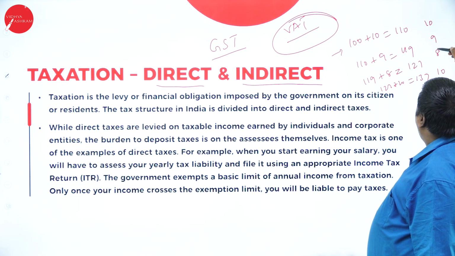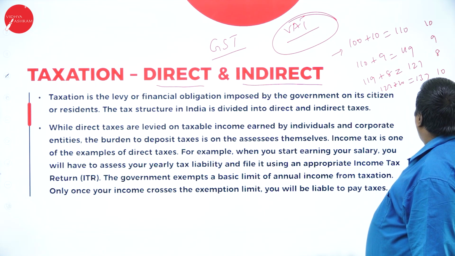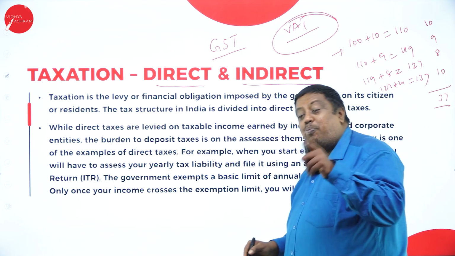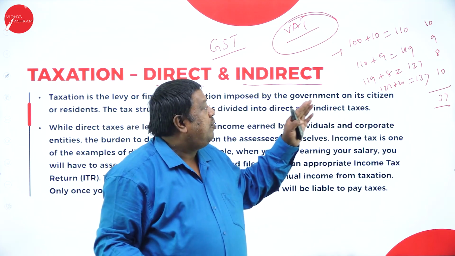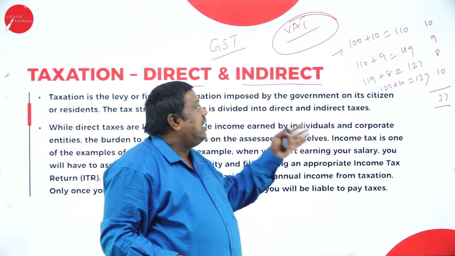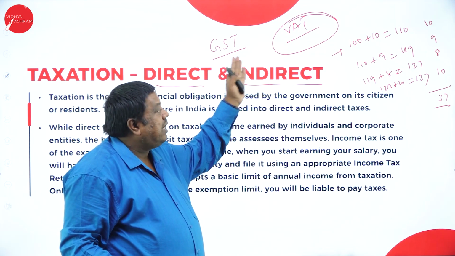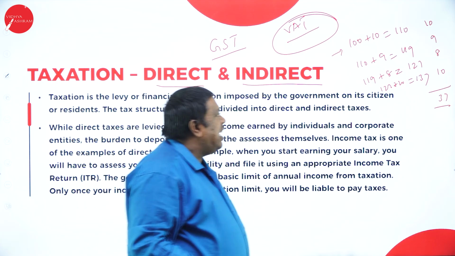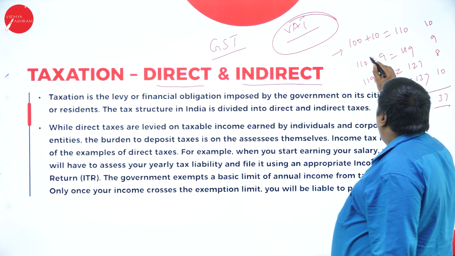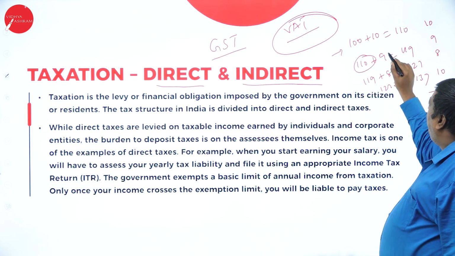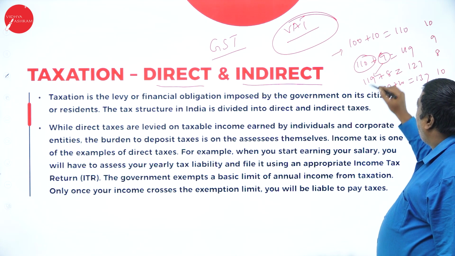So in total, 20, 29, 37 rupees I paid as tax for the same product here. This was what was happening earlier. Now that has been merged and converted into one tax, where the tax paid by the manufacturer can be received from the wholesaler. Whatever tax the wholesaler pays can be received from the retailer.